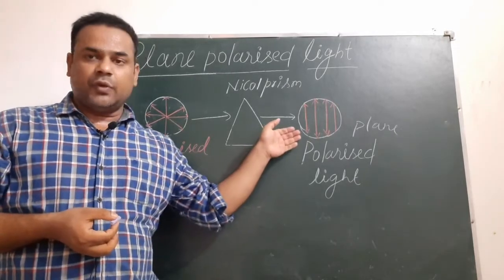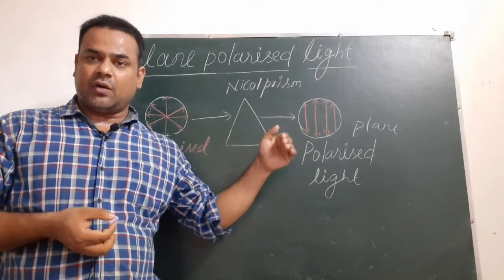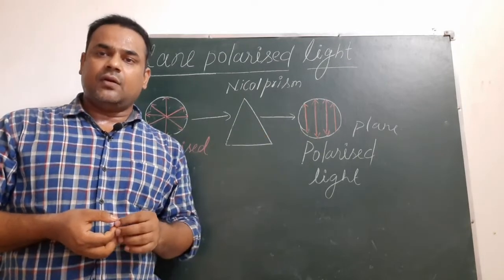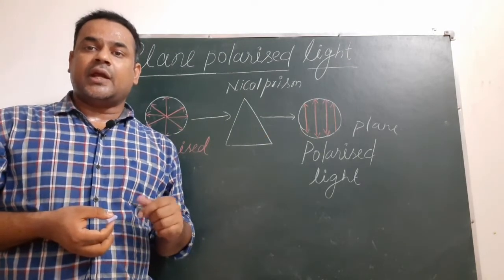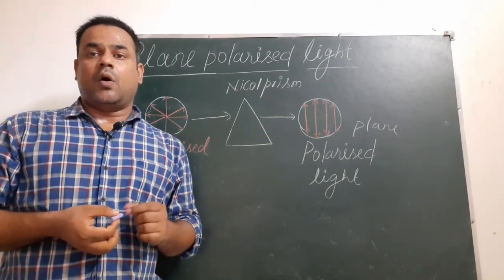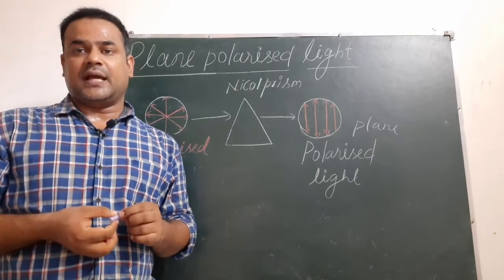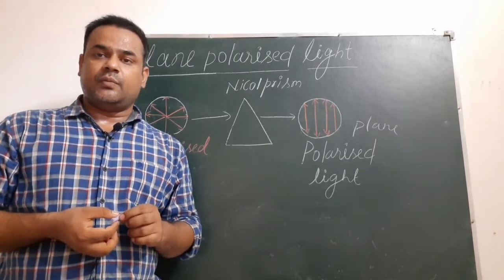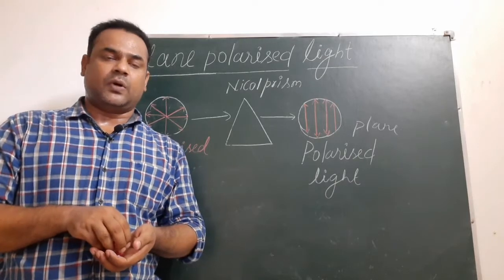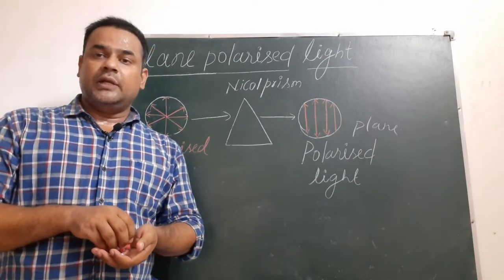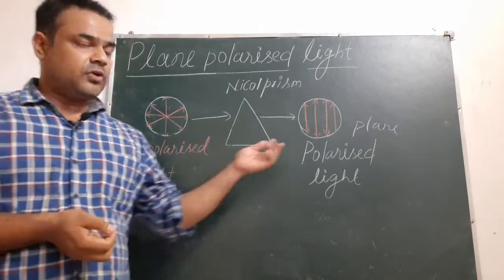So on the basis of rotation of light either in clockwise direction or in anti-clockwise direction, we categorize those optically active compounds as dextrorotatory compounds and levorotatory compounds. Now we talk about the levorotatory compound.